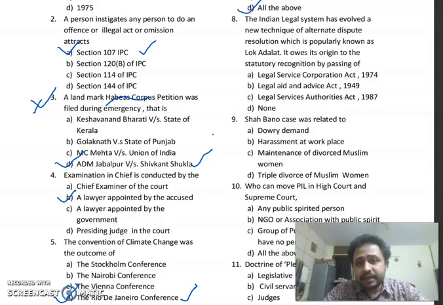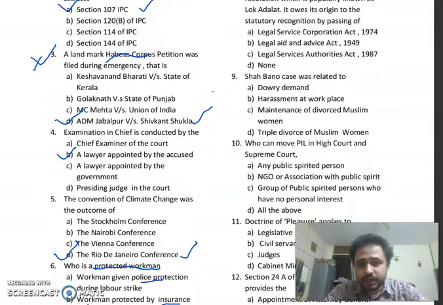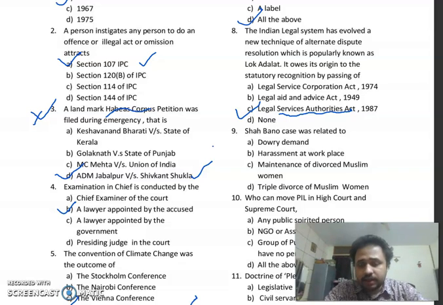Now MCQ number 8. The Indian legal system has evolved a new technique of alternate dispute resolution which is popularly known as the Lok Adalat. It owes its origin to the statutory recognition by passing of option A, Legal Service Corporation Act, option B, Legal Aid and Advice Act, option C, Legal Services Authorities Act, option D, none. So the right answer over here will be option C, Legal Services Authorities Act. So Lok Adalat is a form of ADR and its origin is from the Legal Services Authorities Act.